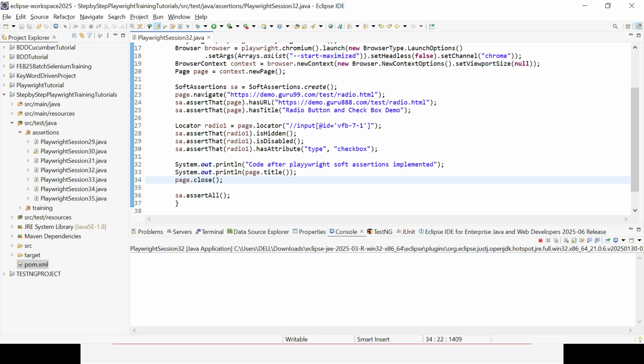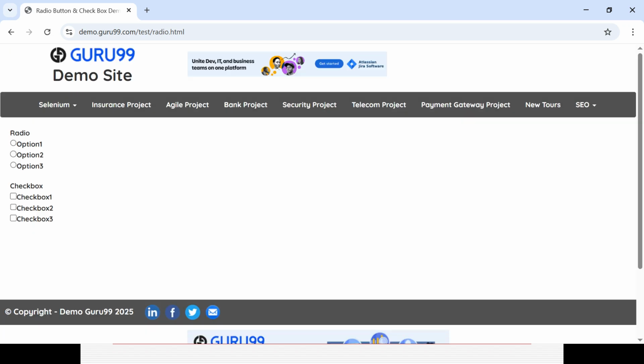After the wait, your page will be closed, and you will be able to see the execution result in the console and all the reasons for the failure. It is trying to execute, opening the page. Every assertion will wait for the default timeout of 5 seconds, and with 5 assertion failures, it waits 25 seconds in total. After that, your page will be closed, and you will be able to see the full assertion failure report in the console.